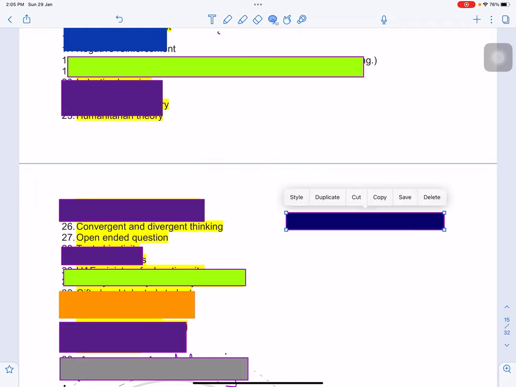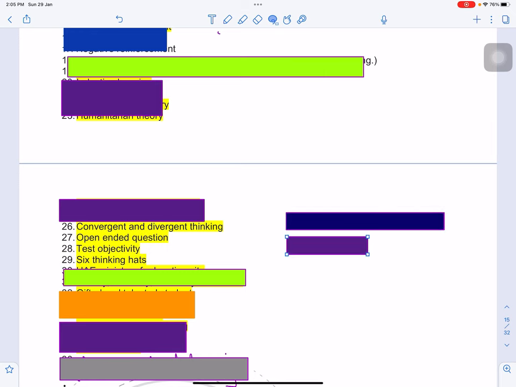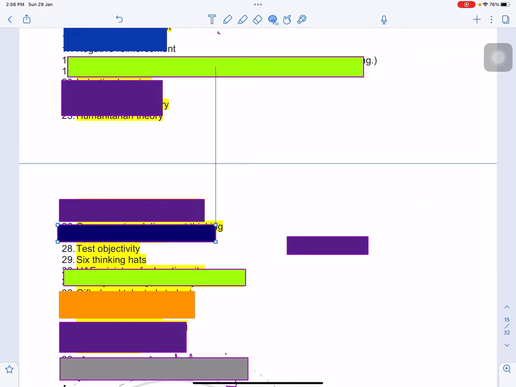Then yes, this was again highlighted. It also came: convergent and divergent thinking, open-ended question. Now I would like to say one thing here: open-ended question came with the word objectivity, test objectivity. So you need to understand the difference between these, for which scenario which one is correct, right? So do write or do read it properly and be able to apply it.